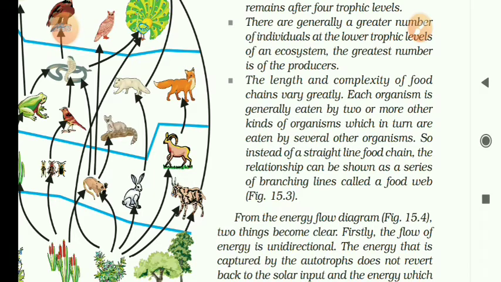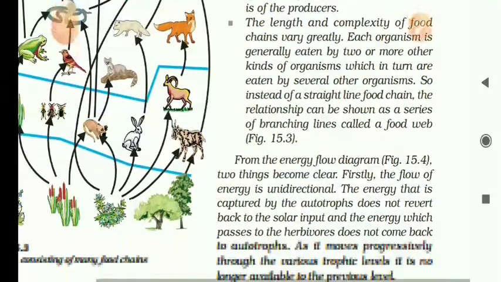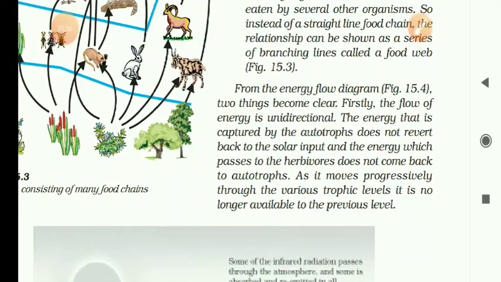From the energy flow diagrams, look at this one. From the energy flow diagram, look here also, this diagram. Two things are clear. First of all, the flow of energy is unidirectional, only in one direction. This is also a very important question in the examination, in the objective type. The energy that is captured by the autotrophs does not revert back to the solar. Whatever energy is flowing, that again does not turn back